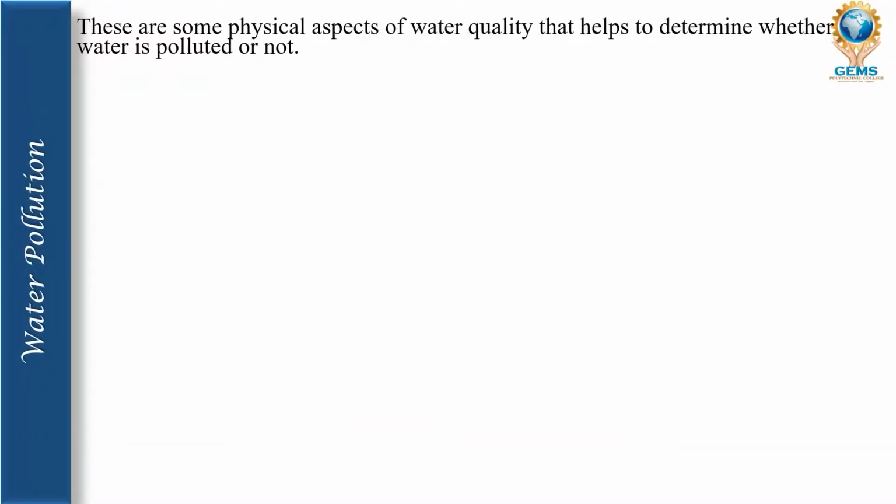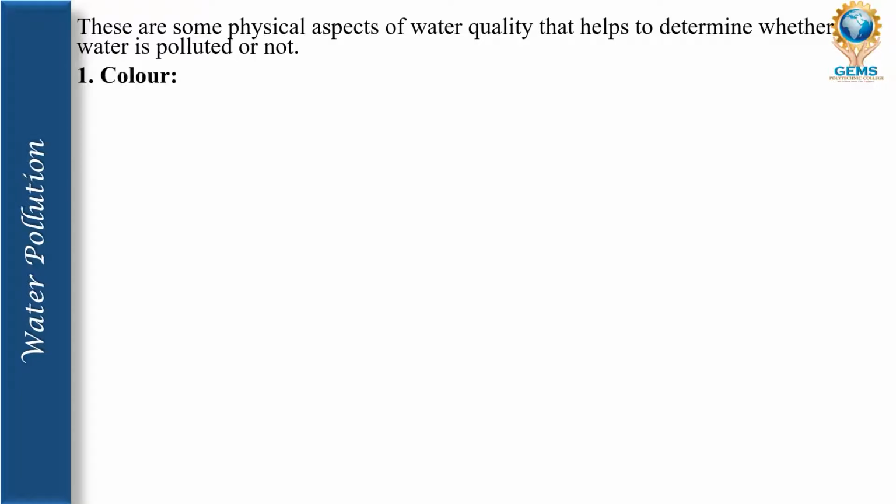There are some physical aspects of water quality that help to determine whether water is polluted or not. Basically, if we want to check whether water is polluted or not, we can check from the physical aspects itself. We don't need to go to the chemical aspects. Just by observing, by seeing it, we can identify whether this water is polluted or not. There are some aspects mentioned below, so we'll go and see them one by one.